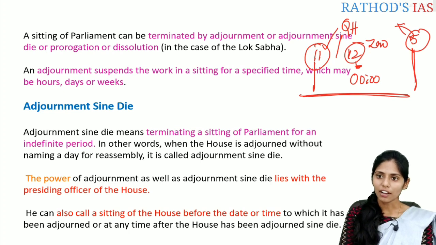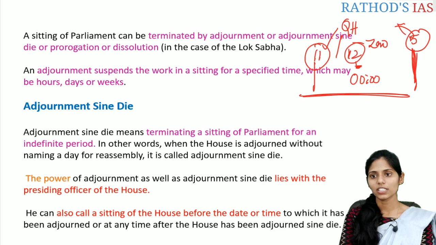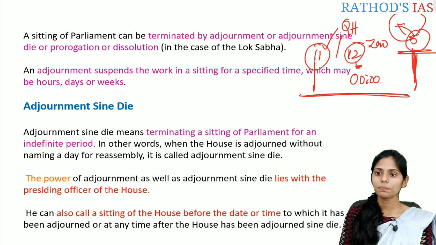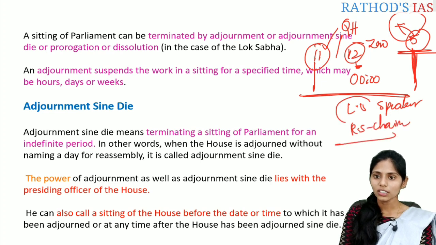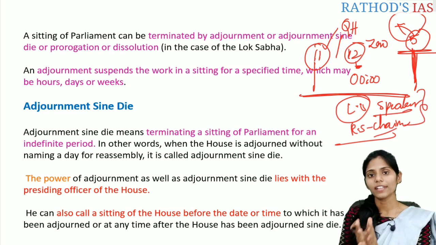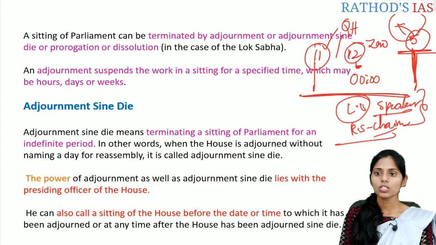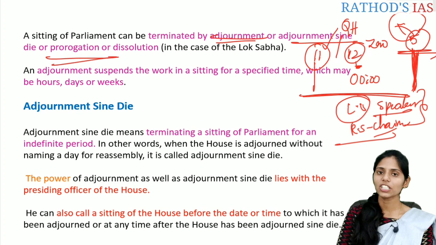Till the Zero Hour, this is how a normal session happens. Whenever the time of the session is completed, the speaker, in the case of Lok Sabha, and the chairman, in the case of Rajya Sabha, who are the presiding officers of that house, will end that day's session by adjournment. The session of that day will be terminated by adjournment, adjournment sine die, or we can say there is also prorogation or dissolution.